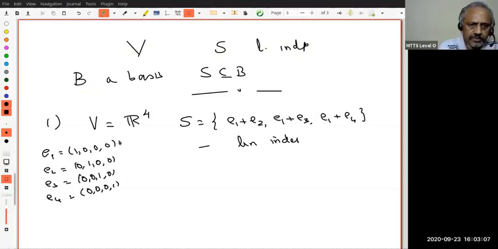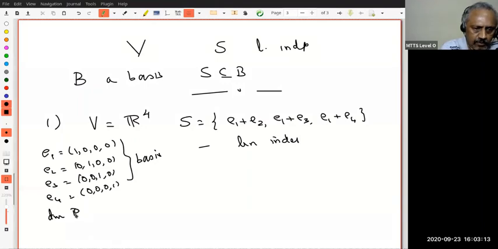Yeah, we know this is the basis of R4, and the dimension of R4 is 4. All these things we have seen earlier, right? Okay, that's the notation I'm using.